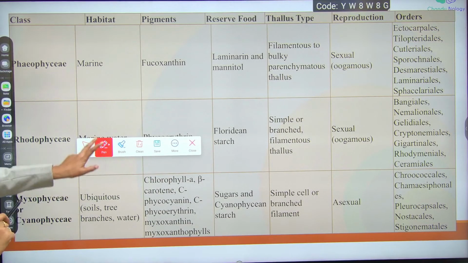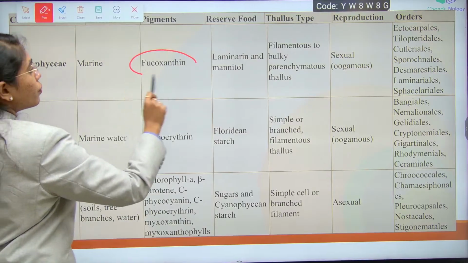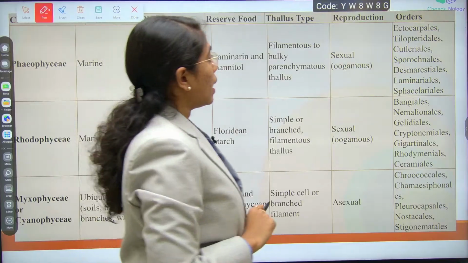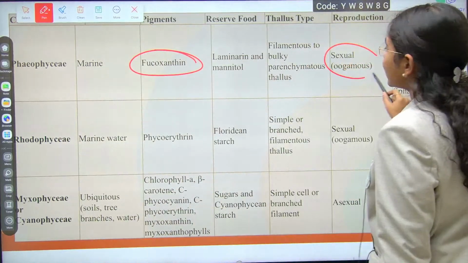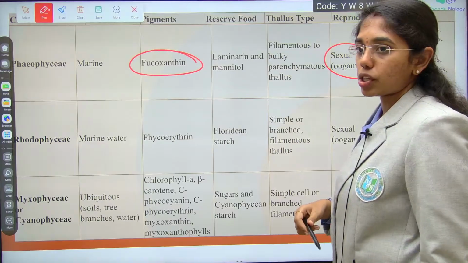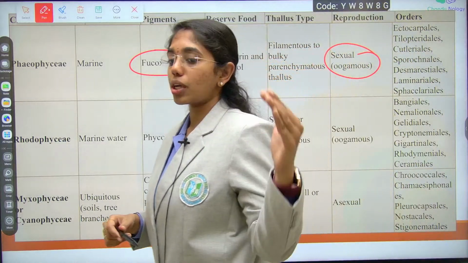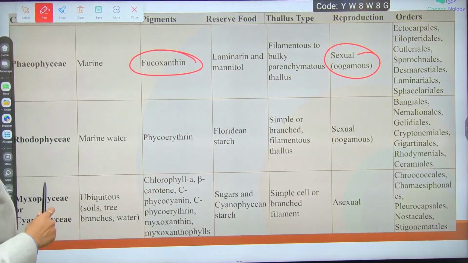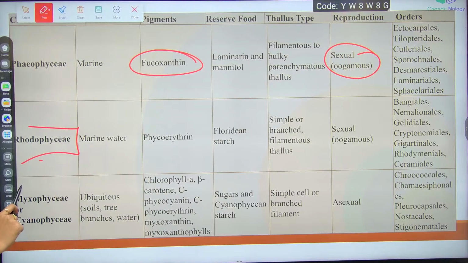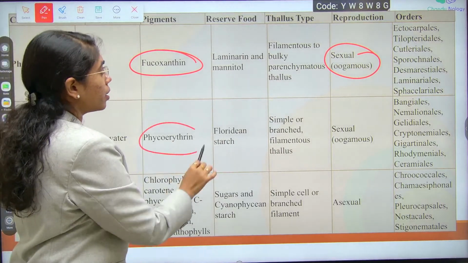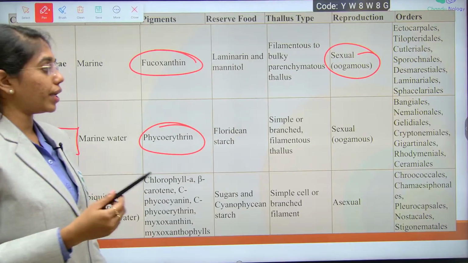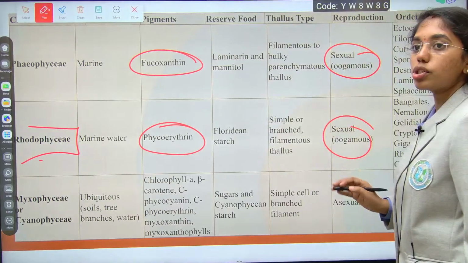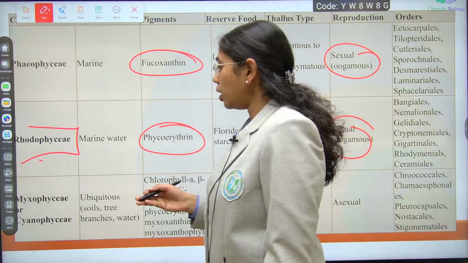Phaeophyceae. Major pigmentation is fucoxanthin. Reserve food material is laminarin and mannitol. Reproduction is only sexual, which is the oogamous type. As you move on to the advanced classes, the sexual reproduction will be only oogamous type. Rhodophyceae, pigmentation is phycoerythrin, the reserve food material is Floridean starch, and mode of reproduction is sexual again, which is oogamous.